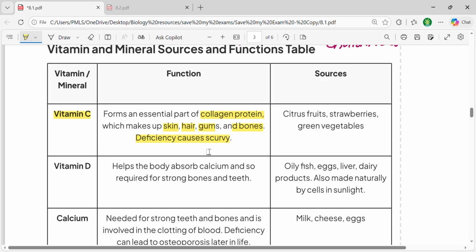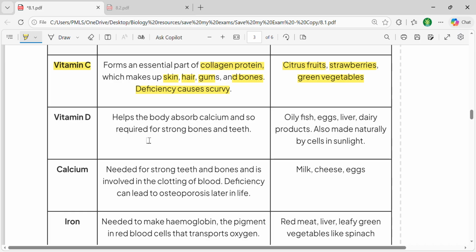They could ask you the sources from where we get vitamin C. So basically, vitamin C can be obtained from citrus fruits, from strawberries, as well as green vegetables. The sources are usually asked in the form of MCQs, so you should be aware of what the sources of these are. Let's talk about vitamin D now.